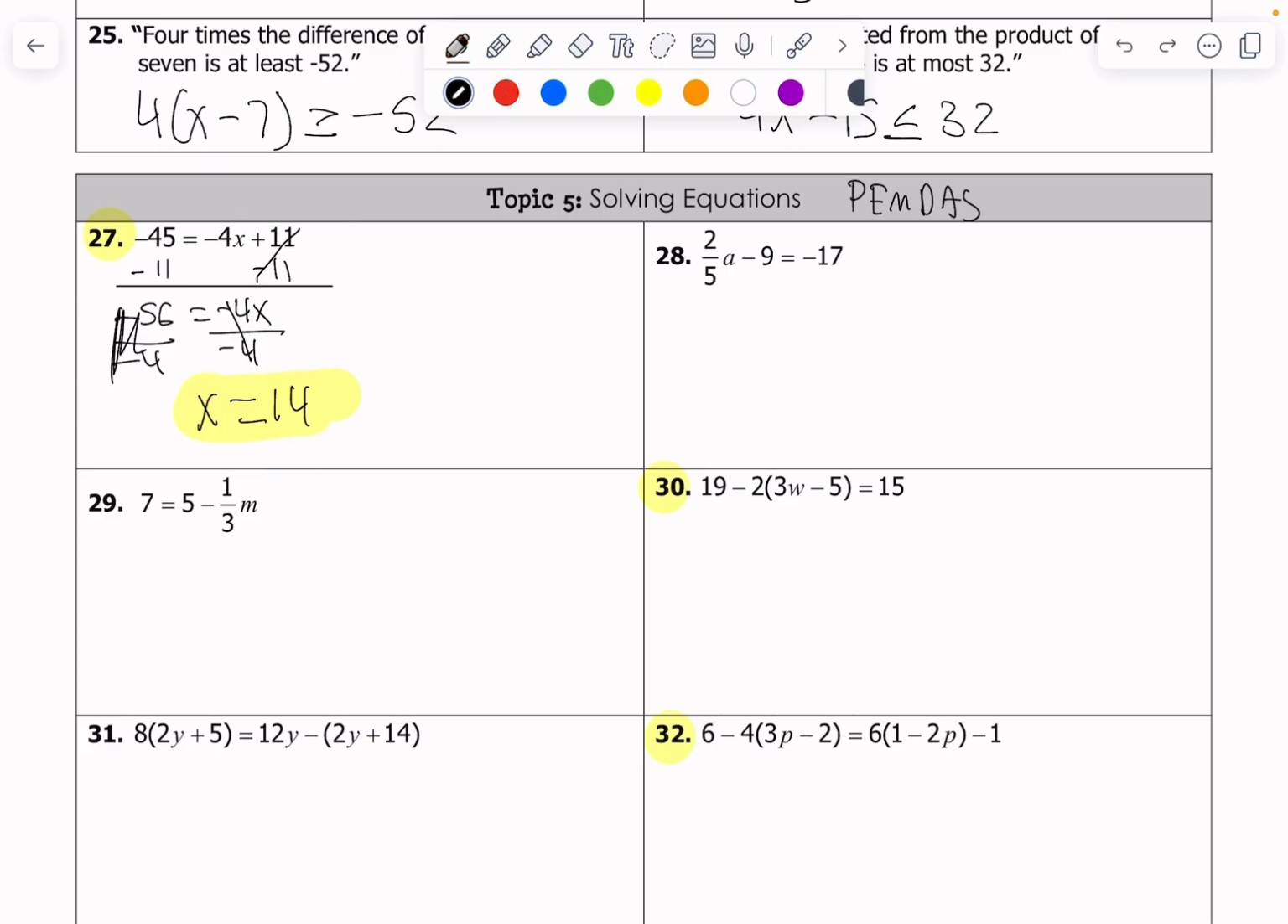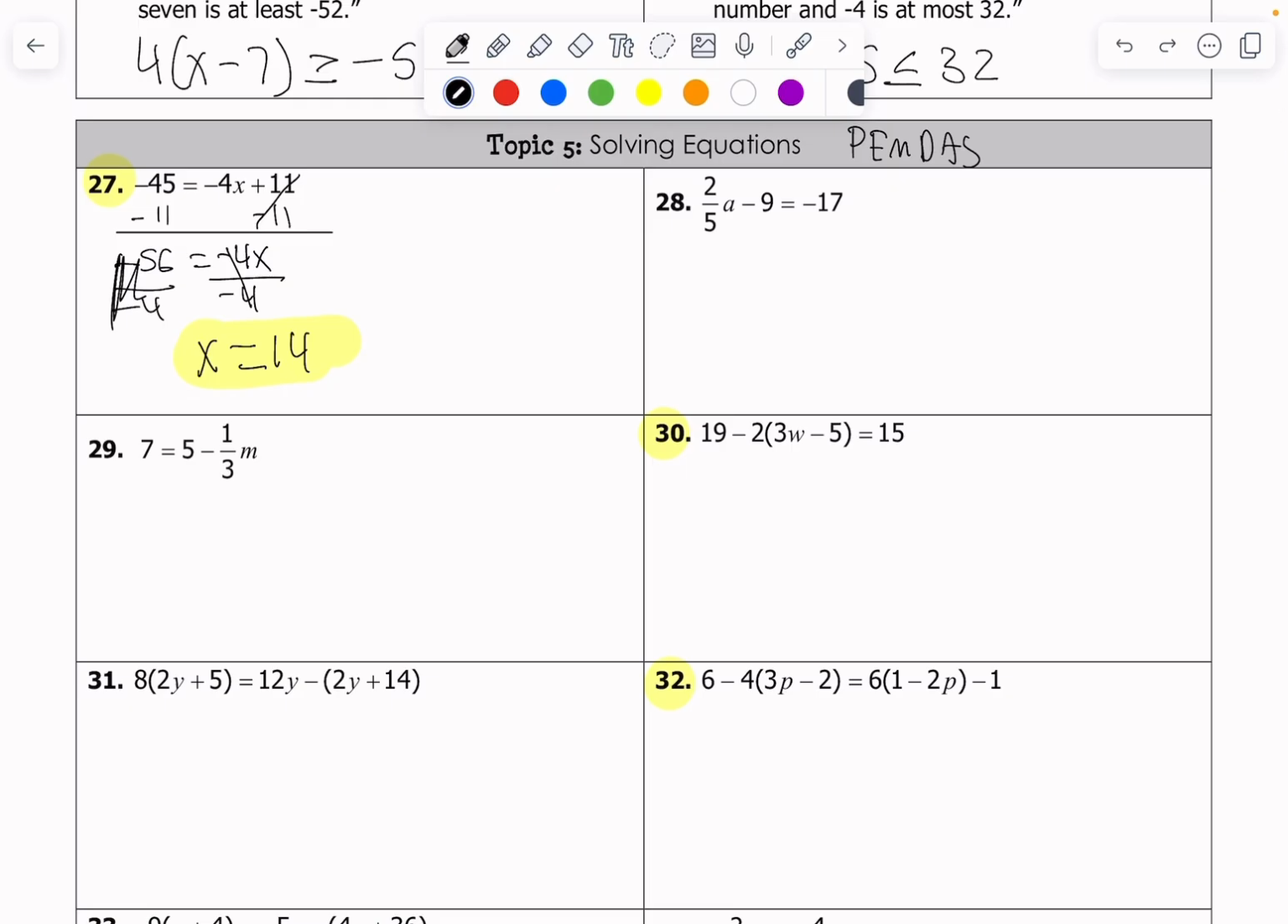Okay. Number 30. I like to distribute everything first, so I'm going to do that. 19 minus 6w plus 10 is equal to 15. Let's now combine like terms. I have a 19 and a positive 10. Let's combine those. So I have a negative 6w plus 29 is equal to 15. Subtract 29 from both sides. That goes away forever.